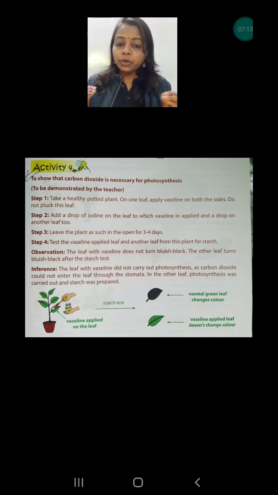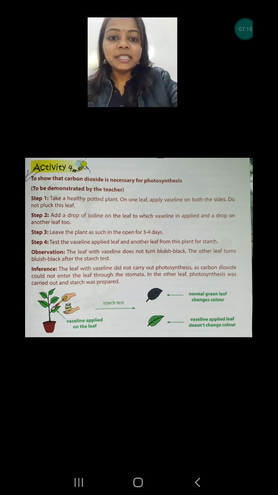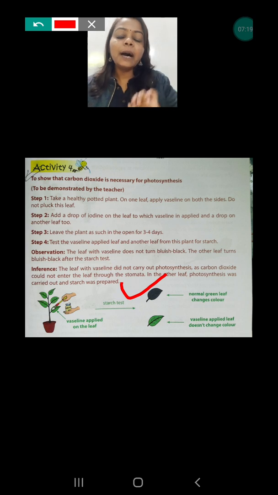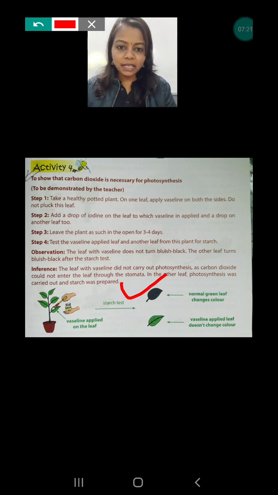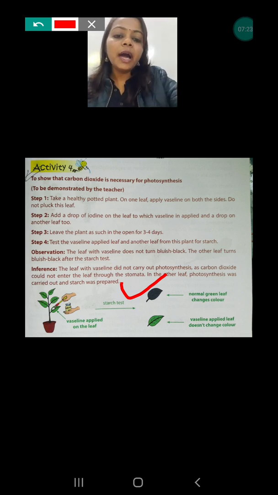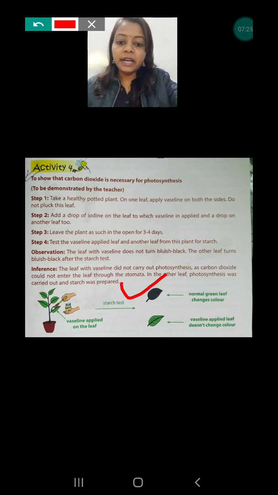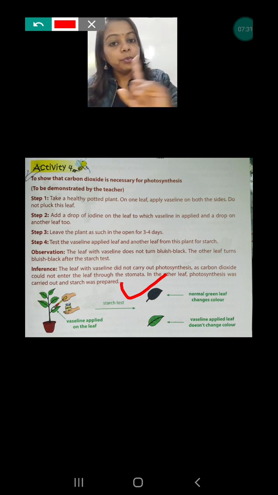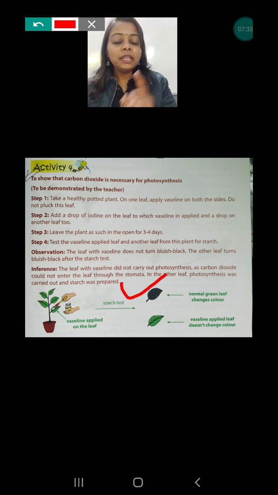But after putting the iodine solution, what will you see? You will see the leaf which was not applied with the Vaseline turning blue and black in color. That means it has starch. Why? Because Vaseline was not applied, the pores were open and they were absorbing carbon dioxide.